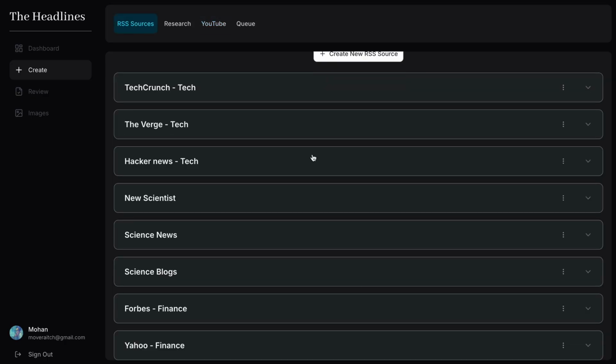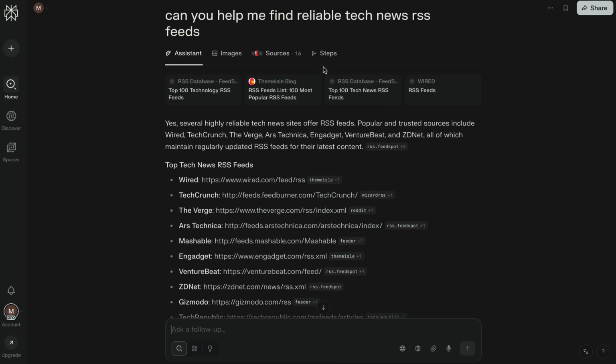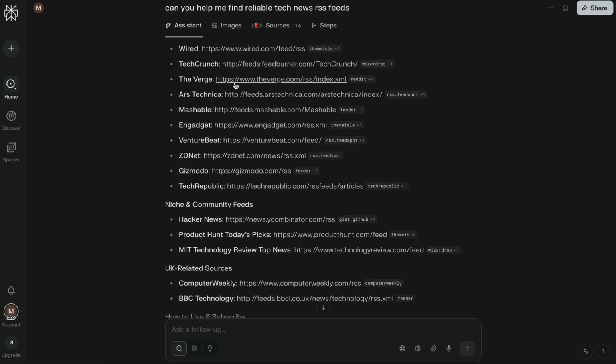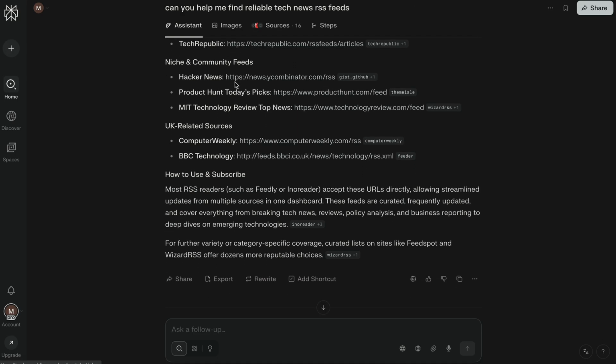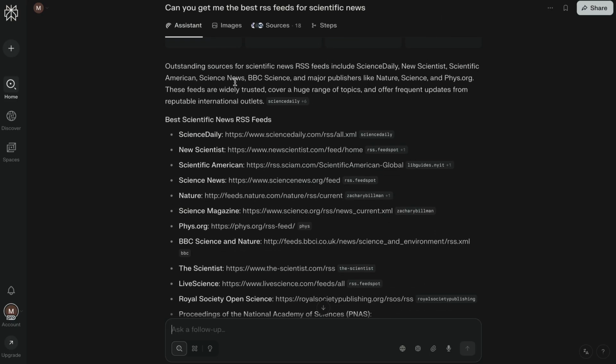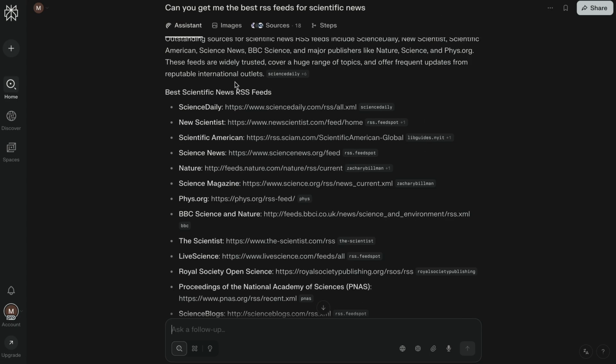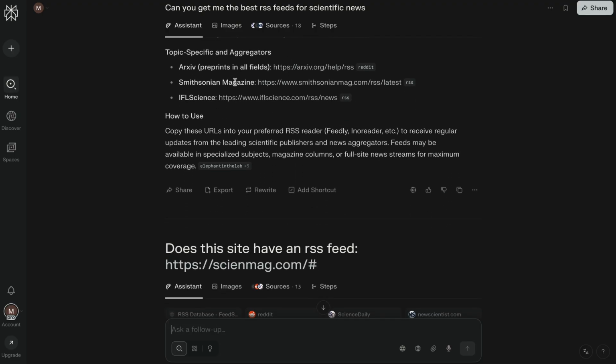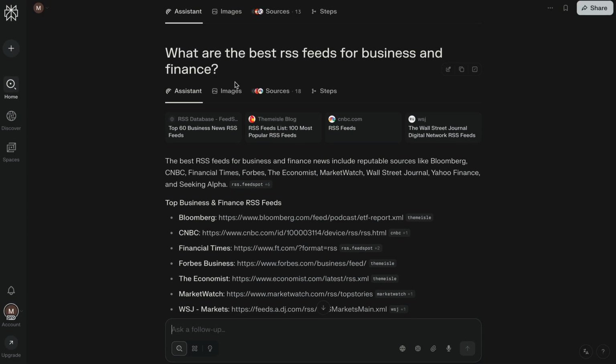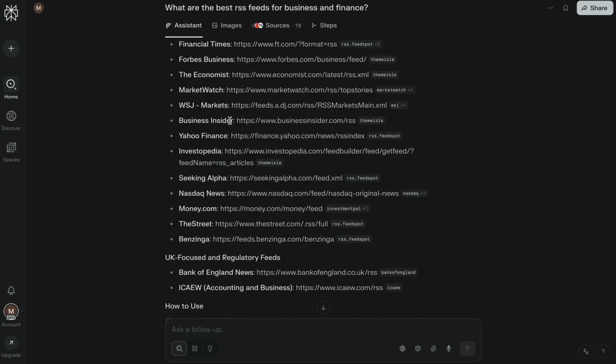I researched into finding a whole load of RSS sources that I find are reliable and would provide good news for my website. I actually did the research in Perplexity, where I asked it to find me reliable tech news RSS feeds. I had a session where I just went through all these sources, picking out what's going to be the best news topics for my website. The topics that I'm interested in are science, finance, business, and tech. I also wanted to find RSS sources that provided open articles that weren't behind a paywall.